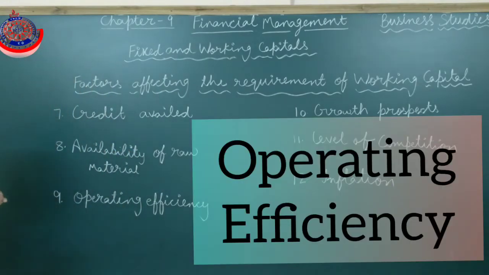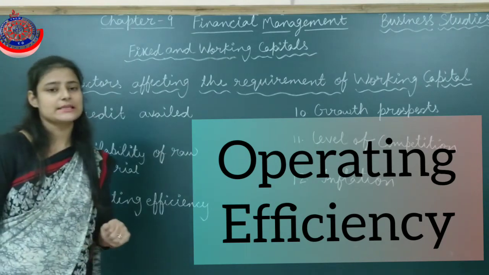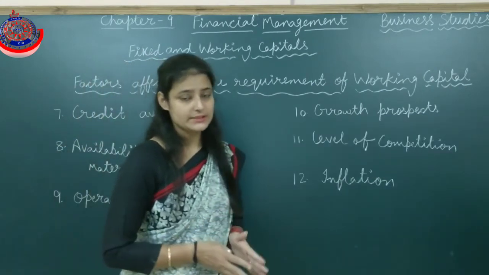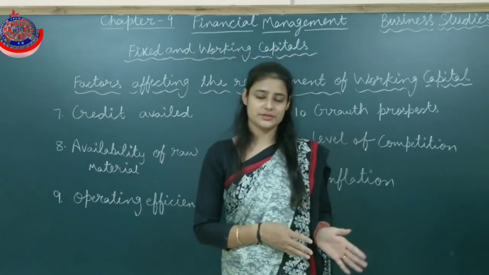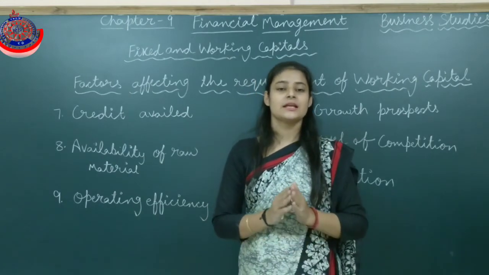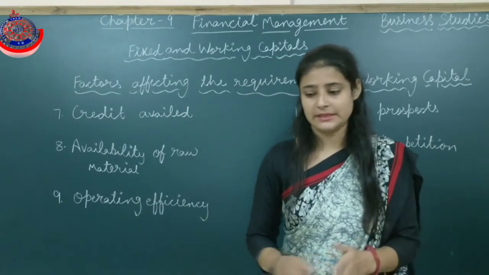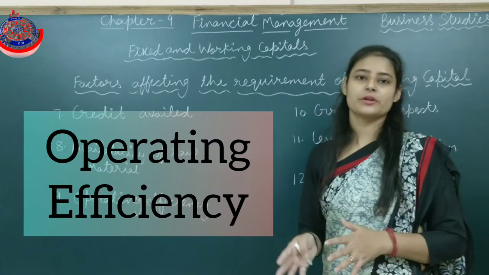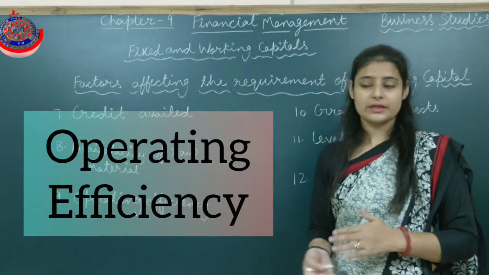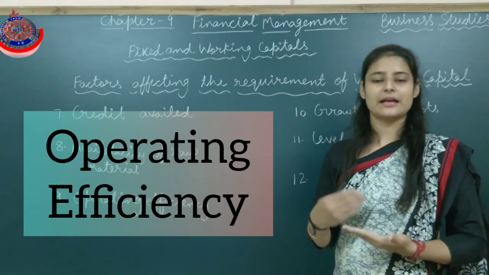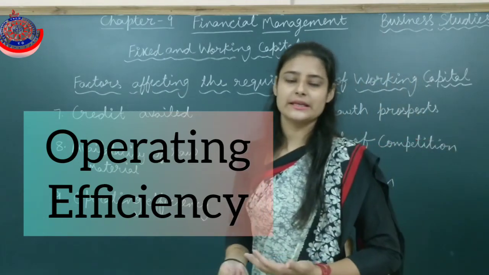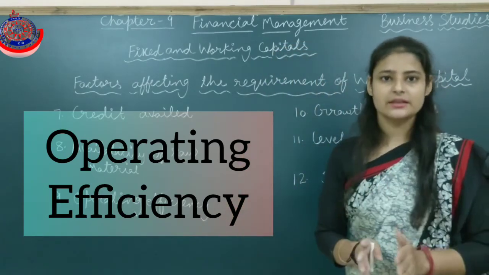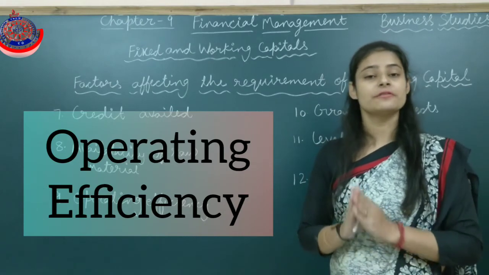Next is operating efficiency. Operating efficiency in the management also affects the requirement of working capital. See, if the employees and the persons who are working in the business organizations are efficient, then there is a need of less working capital. Efficient means the wastage is very less, the production is very fast, the quality of production is very good, the sale is very quick, and the money they are taking back from the debtor, they are getting it very quickly. If these kinds of efficiencies are there in the operation of the business, there is a need of less working capital.